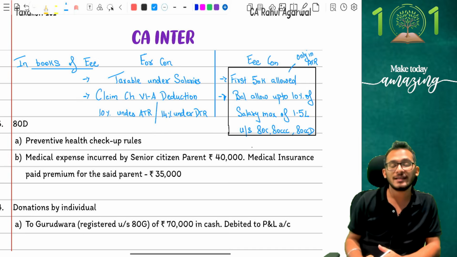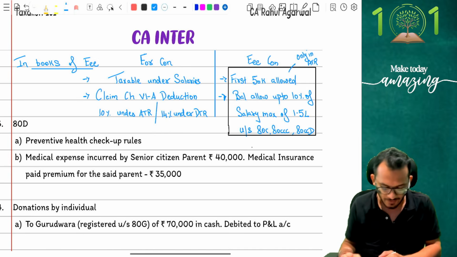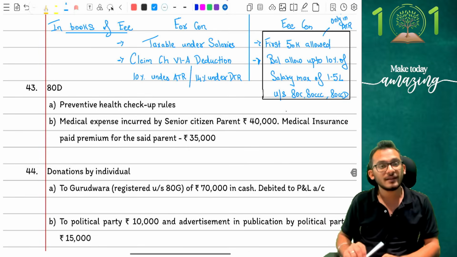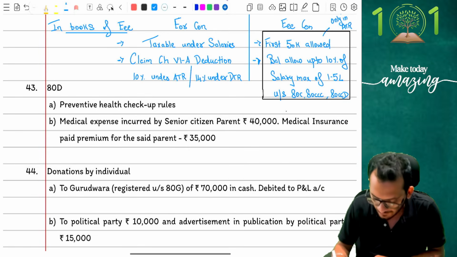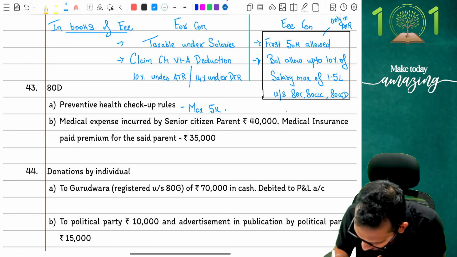But this is one area to be tested very, very carefully, so be very, very smart on this. Clear? Perfect. This moves me on to 43. 43 comes and says, what are the rules for preventive health checkup? Preventive health checkup is very simple. The rule says you can claim a maximum of 5,000 rupees for all.